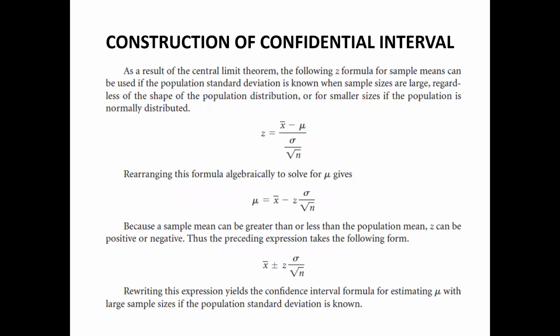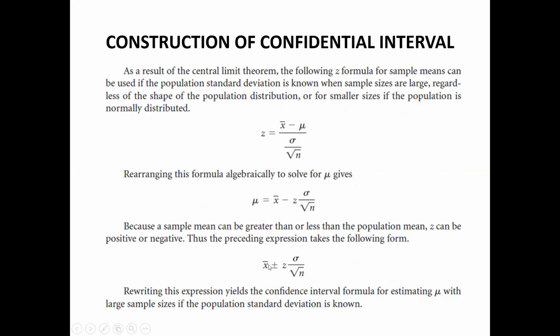So this is the formula for Z statistics, as you can see, which you might be knowing, you must have covered in the previous semester. Z is equal to X bar minus mu divided by population standard deviation divided by under root n, the sample size. If you rearrange this formula, and mu is the population mean, so you want to determine this. But sometimes you can have a Z value which can be positive or negative also. So if you have positive or negative, then we put a plus or minus sign. So this is the range for the population mean.